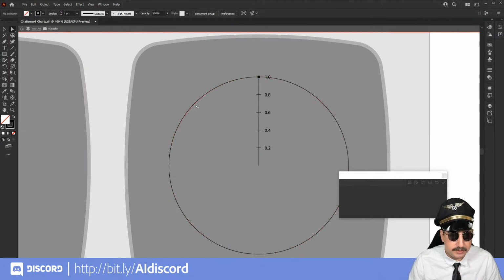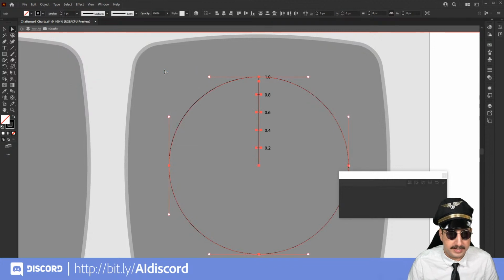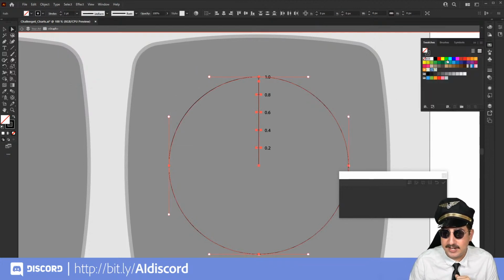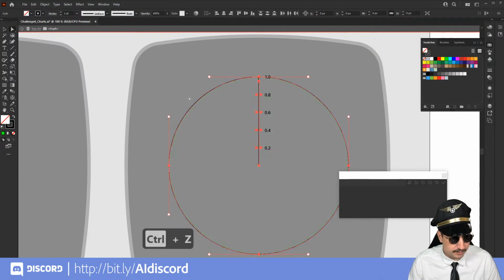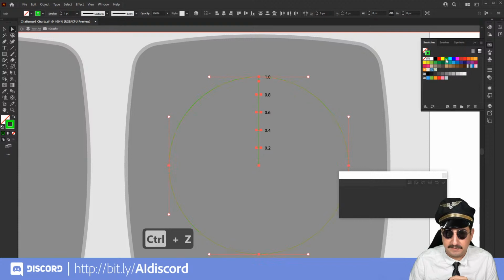So what we're going to do is select that line one more time, and we're going to go to select, same, and this time we want to do fill and stroke. That will get us everything that doesn't have a fill and only has a stroke. That's what we want right now. So we've got that selected, and we're going to put it in a nice neon green. Oops. Have the wrong one selected there. Let's select the stroke, and we're going to put it in a nice neon green from our swatches panel.